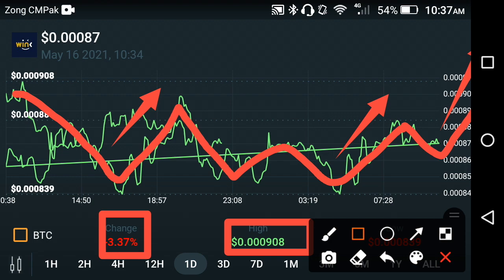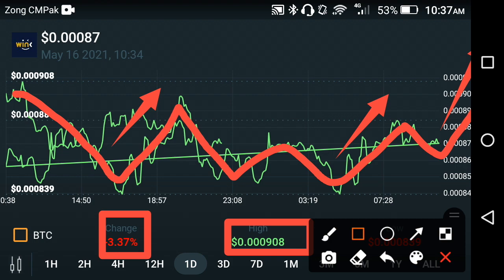So my personal recommendation, my personal suggestion for all Wink coin holders is that please hold it and don't sell it friends. If you sell Wink coin at this time, as you know, Wink coin has been falling fast for a long time, the price change is negative, so you will be at a loss. If you hold it, maybe there are chances it will take a jump again in the future. We can't say more about the future, but there is a chance for Wink coin to take a jump.